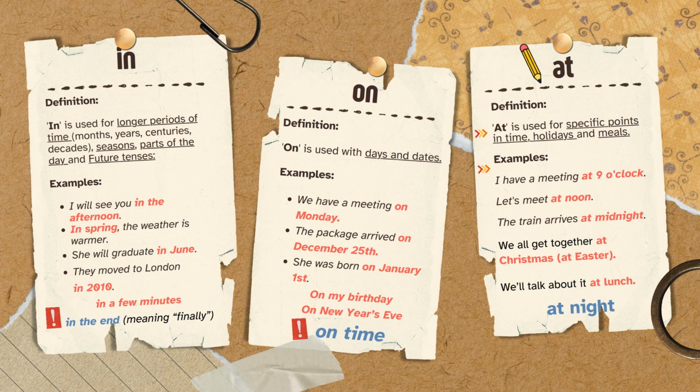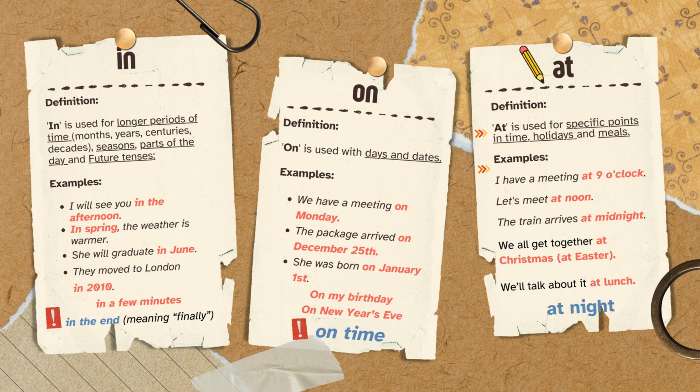The train arrives at midnight. Again, it's 12 o'clock, but at night. So it's a specific point in time. Remember this. We all get together at Christmas or at Easter. This is when we talk about holidays, we use again the preposition at.